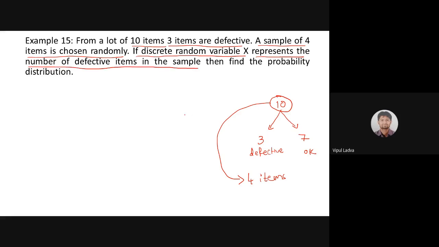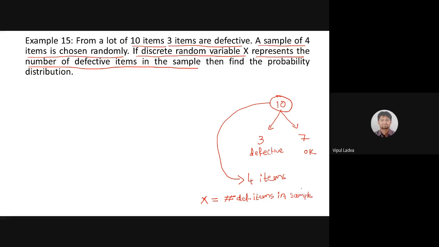Now, we need to take care about this. We are going to define a discrete random variable capital X. Now, what is my capital X right now? My capital X is a discrete random variable, and it is defined as the number of defective items in that sample.